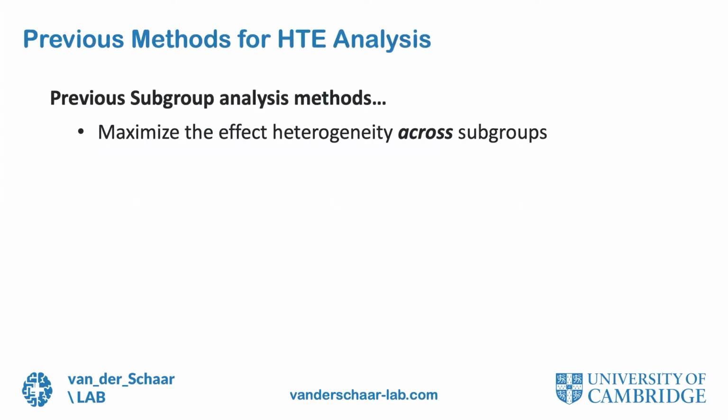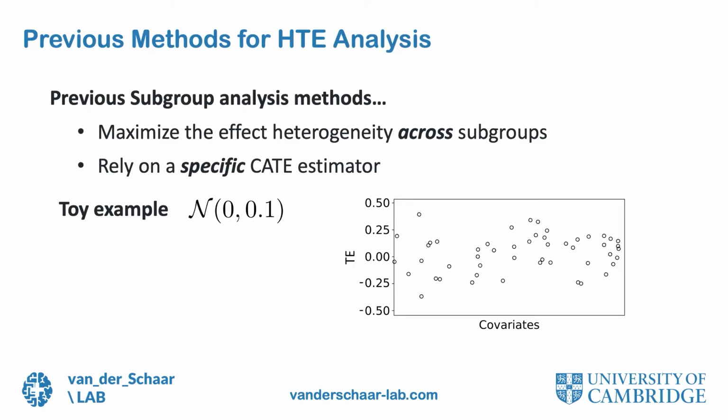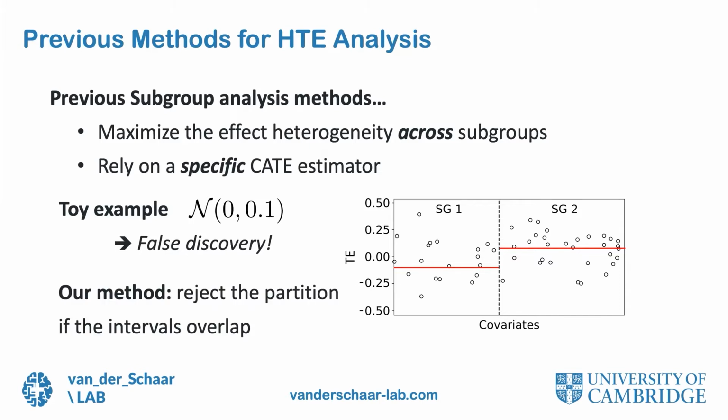The previous subgroup analysis method tried to identify subgroups by maximizing the effect heterogeneity across subgroups. It often relies on a specific CATE estimator decision tree. Here is a toy example. Suppose the treatment effect is sampled from a normal distribution with 0 mean and standard deviation 0.1. Clearly, there are no subgroups, but the previous method may identify subgroups due to the noise in the data. In our method, we try to avoid this type of false discovery by refusing to identify any subgroups if the confidence intervals of the treatment effects have large overlap across subgroups.